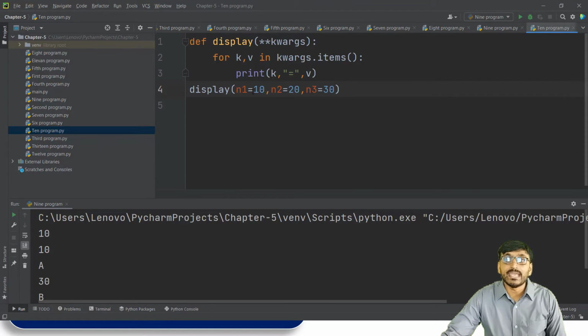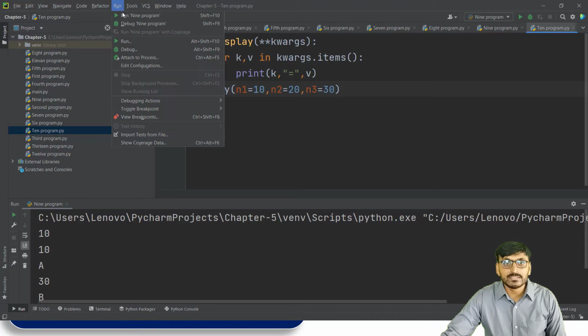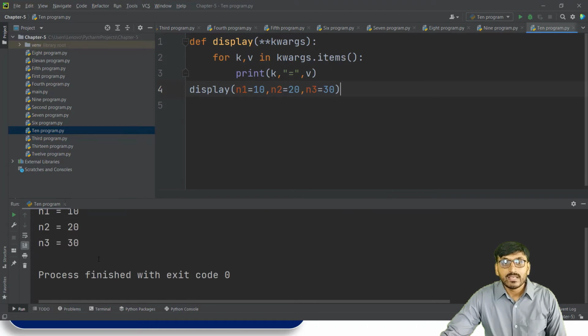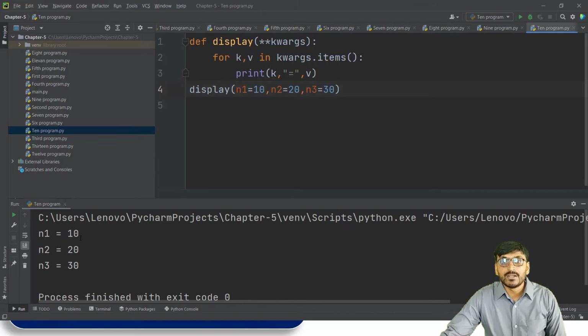These three actual arguments are keyword arguments. So if we run this program, we get the output n1 is equal to 10, n2 is equal to 20 and n3 is equal to 30. Okay, so this is about keyword variable length argument.